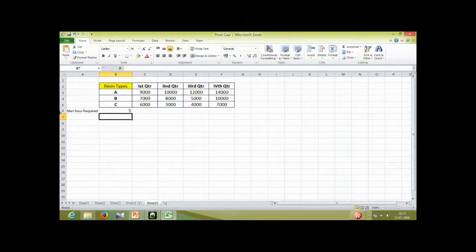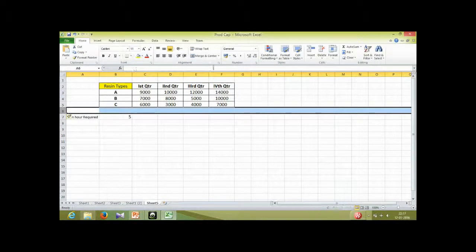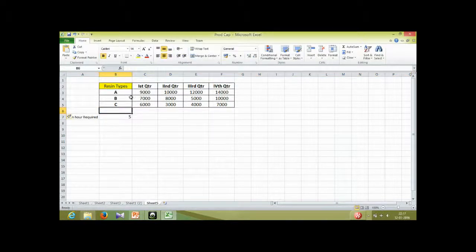So let me first get the total requirement in every quarter. This is the quarter-wise requirement.